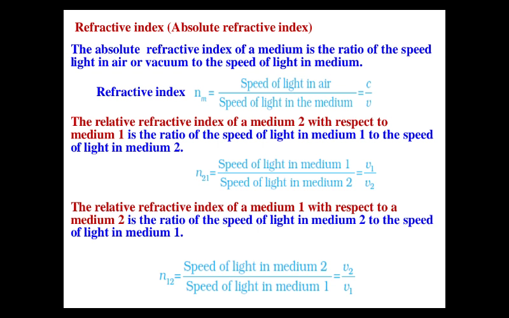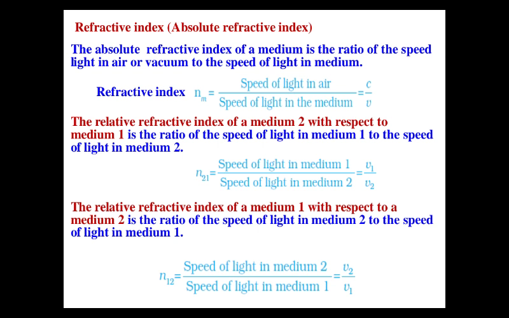So always remember, in the formulas of absolute refractive index, we have taken the medium in the denominator. In n21, which means refractive index of 2 with respect to 1, in that case also we have taken medium 2 in the denominator.